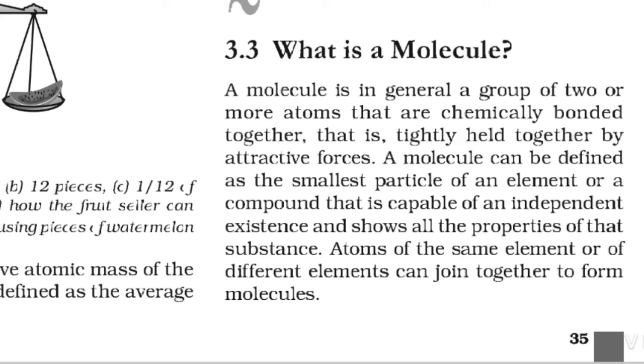So you can define it in this way: a molecule is the smallest particle of an element or a compound, because we will see in the next part that molecules are of two types, molecules of elements and molecules of compounds. That's why in the definition we are saying that a molecule can be defined as the smallest particle of an element or a compound that is capable of an independent existence and shows all the properties of that substance.